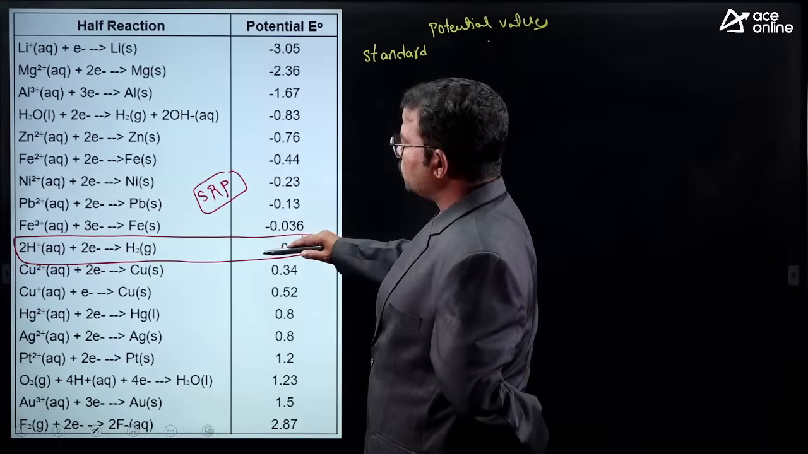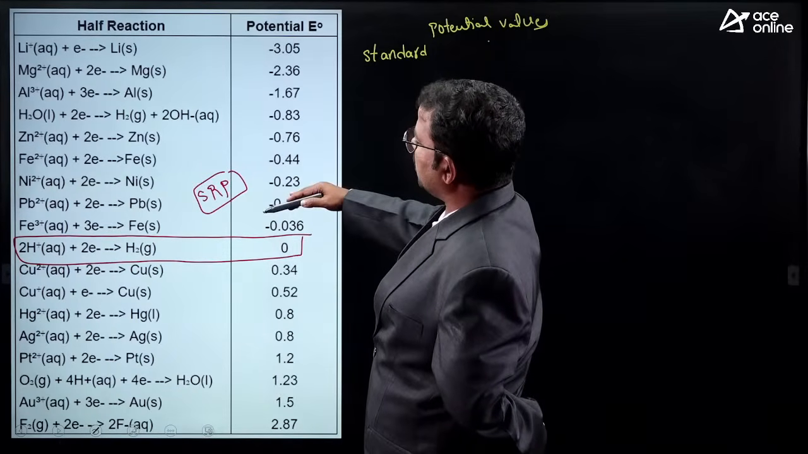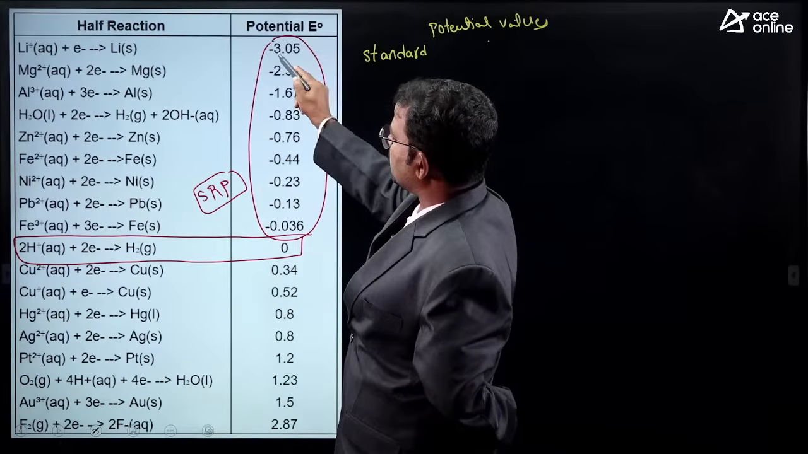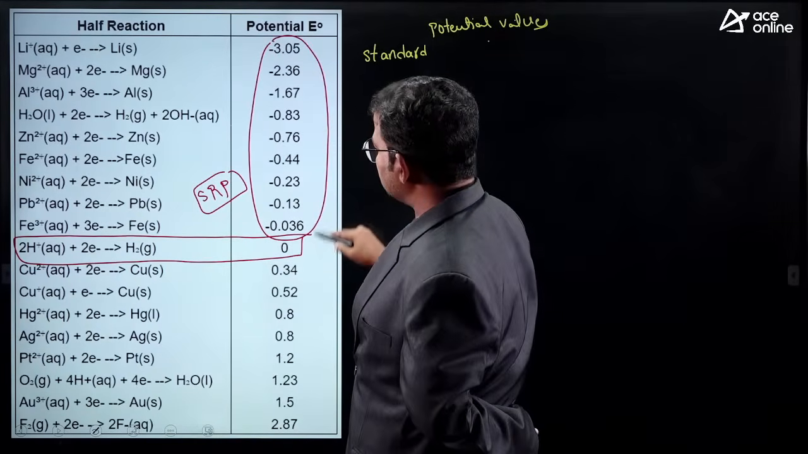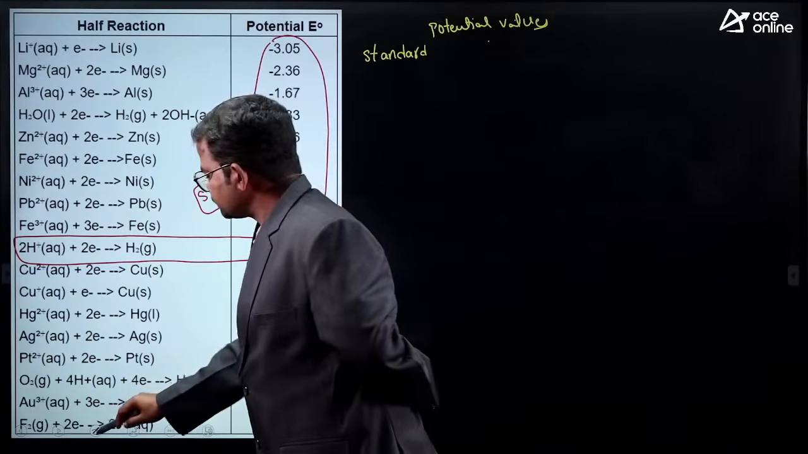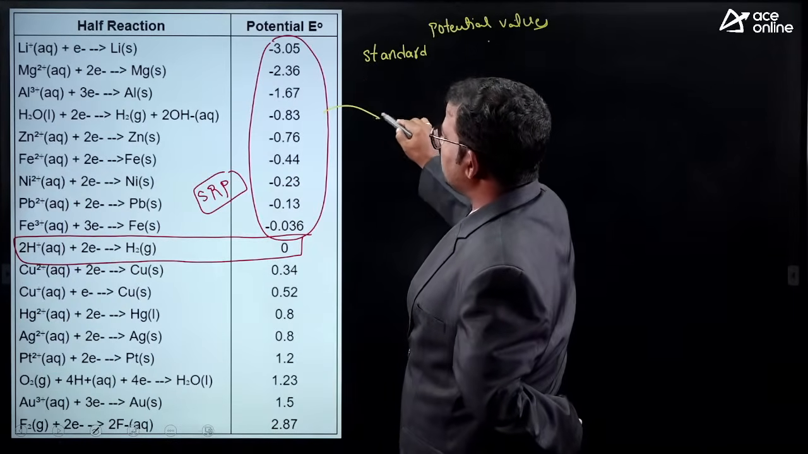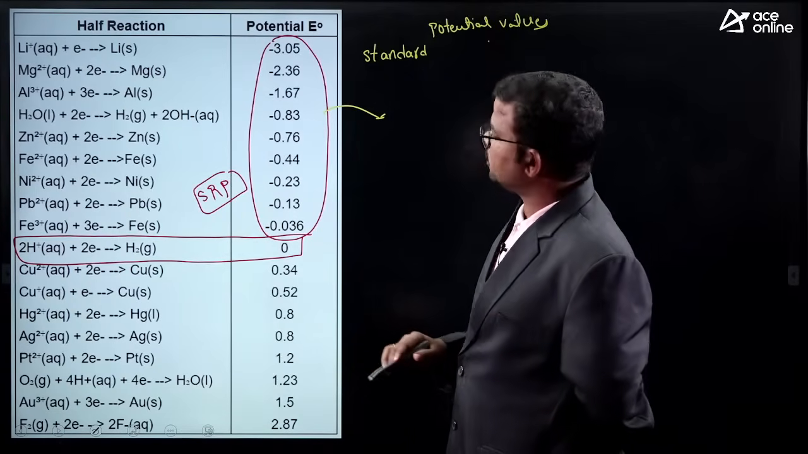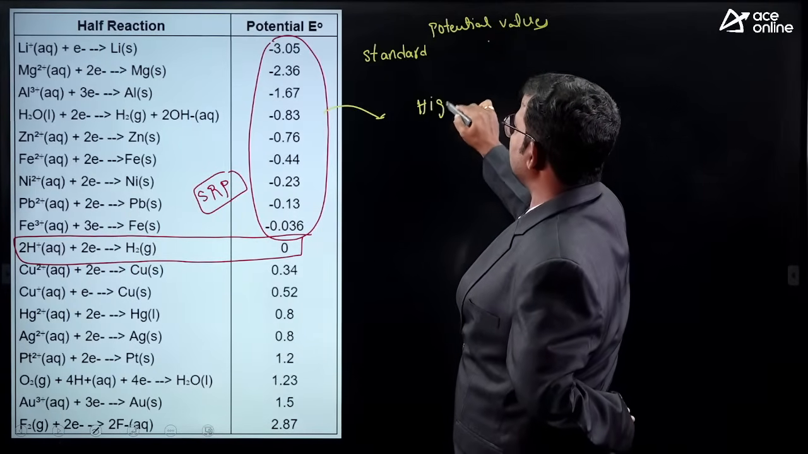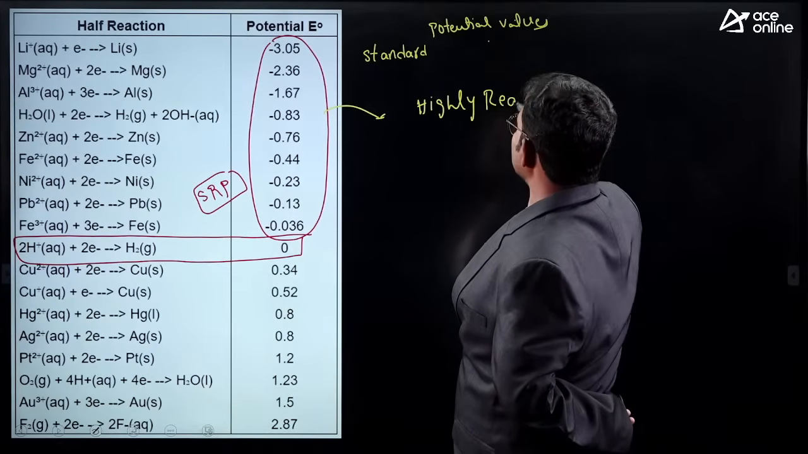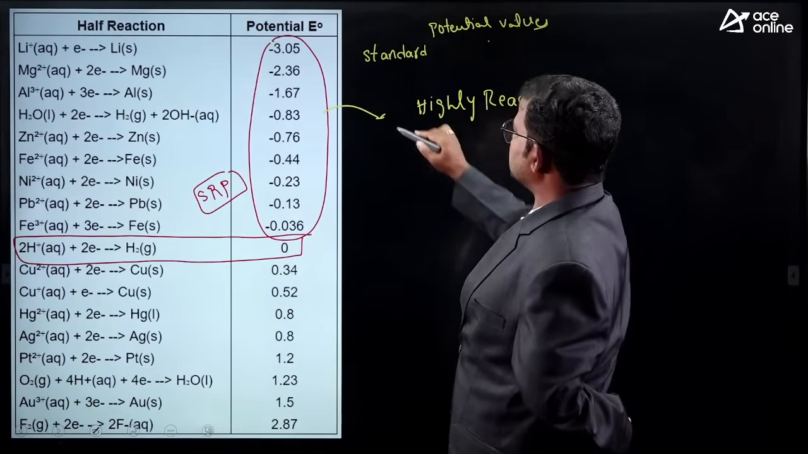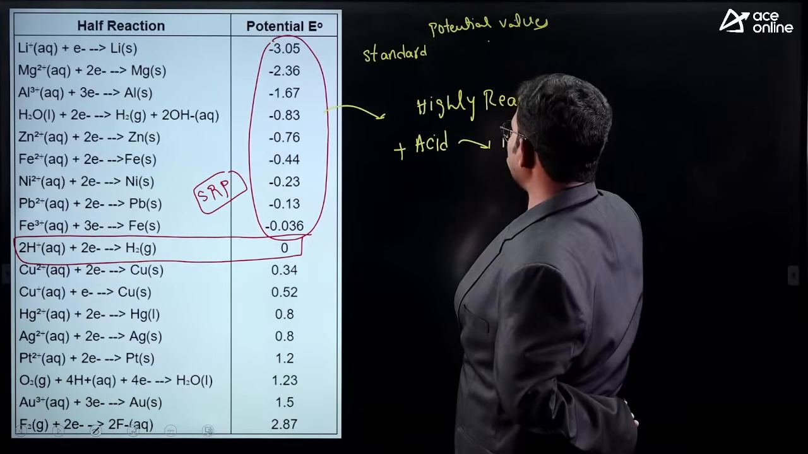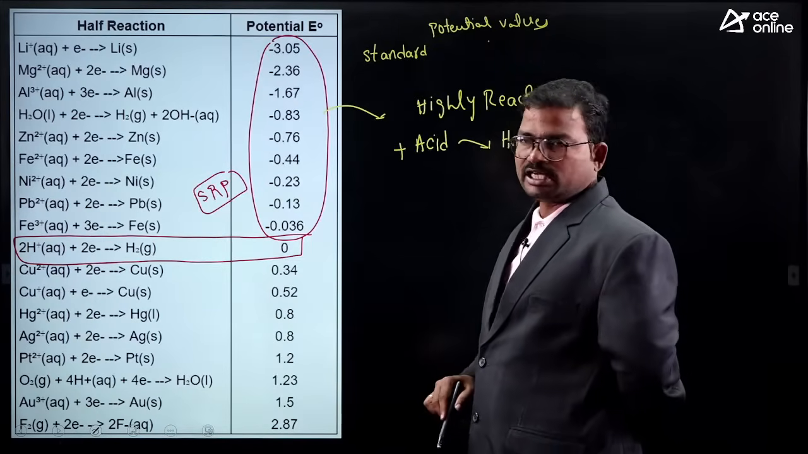Above hydrogen, almost all these metals have SRP values that are completely negative. What does it indicate? If the element's SRP value is completely negative, then it is highly reactive. For these elements, if you add any acid, we mostly get hydrogen.